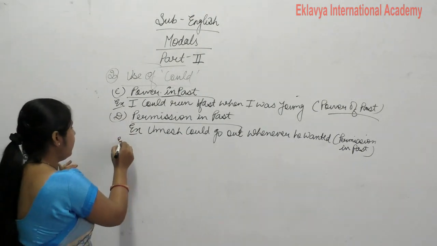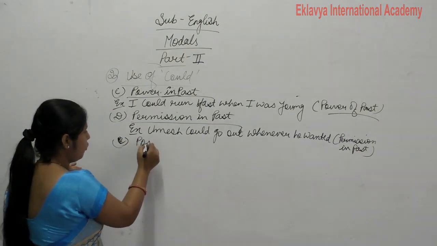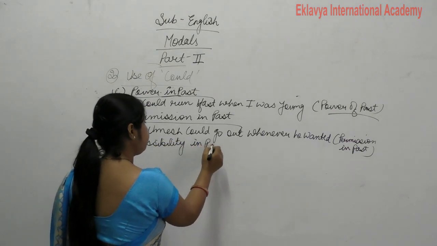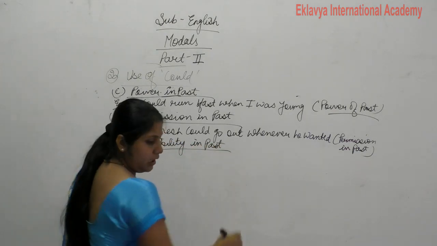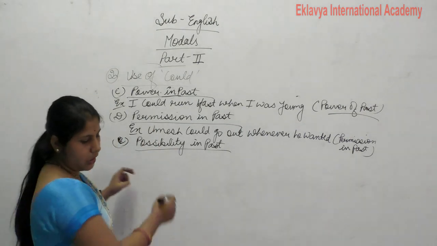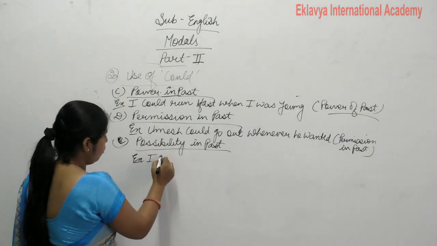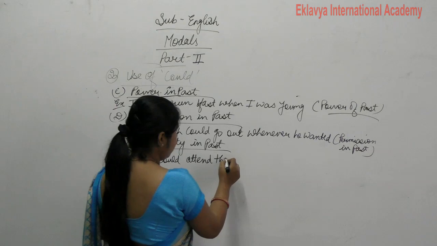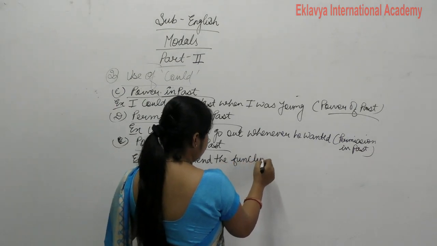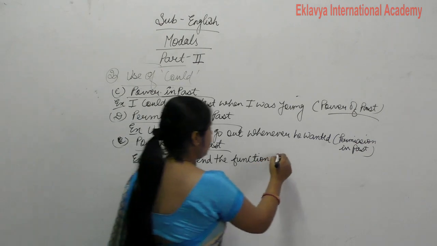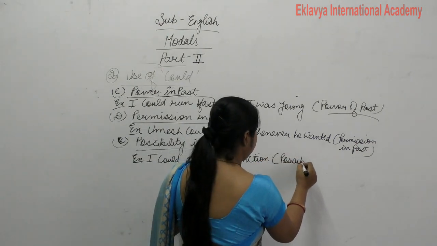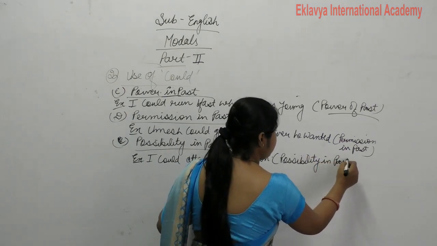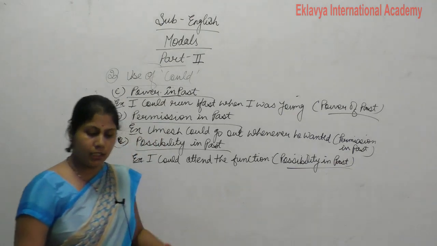Now next is possibility in past. How do we use possibility in past? I could attend the function. This is called possibility in past.